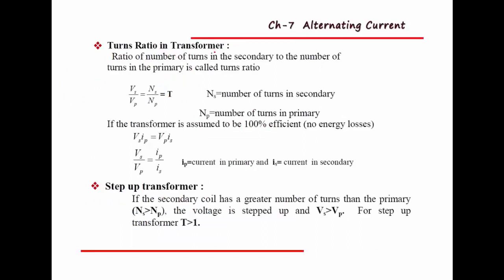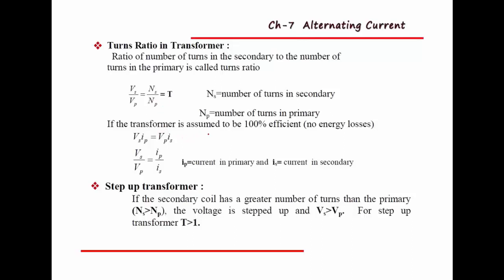And turns ratio in a transformer. The ratio of the number of turns in the secondary to the number of turns in the primary is called the turns ratio, which is given by the equation Vs by Vp equal to Ns by Np equal to T. T is the transformer ratio or turns ratio. So Ns by Np is the number of turns in the secondary coil to the number of turns in the primary coil. Vs by Vp indicates the voltage across the secondary coil with respect to the voltage across the primary coil. So this ratio gives the turns ratio, which is denoted by T.